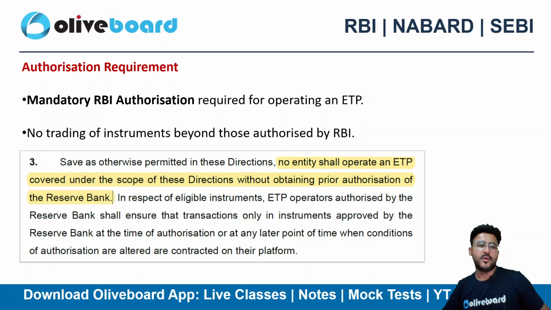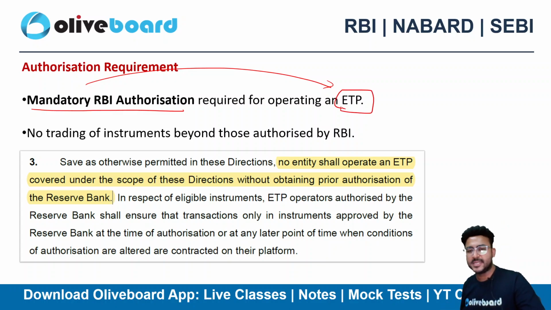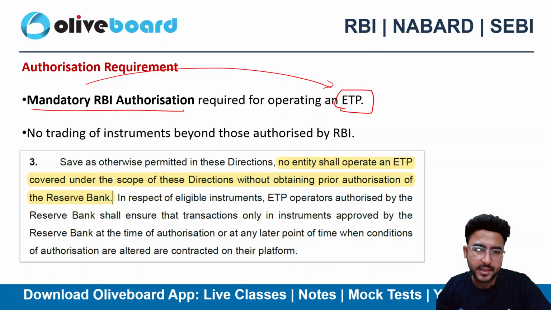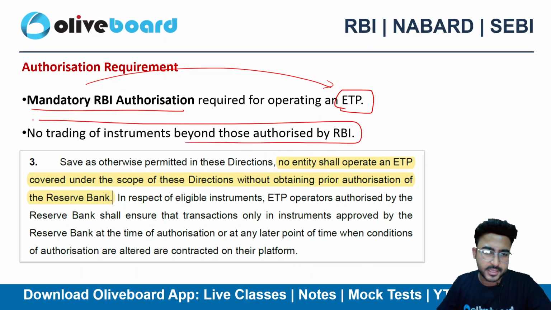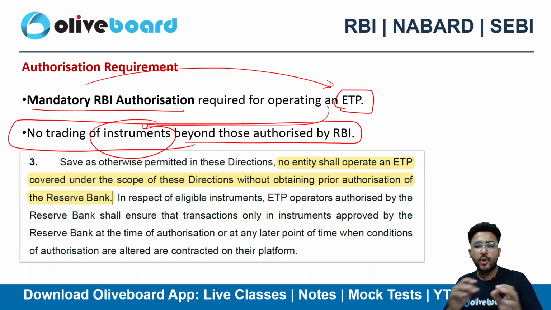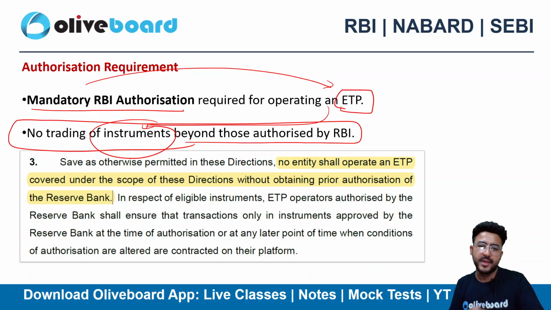Authorization requirement: mandatory RBI authorization is required if you want to operate as an ETP. Okay, so if you want to operate as an ETP, you need to mandatorily get yourself registered with the RBI here. No trading of instruments beyond those authorized by the RBI. Again, the financial instruments in which the ETP can deal are also stated by the RBI in advance, right?